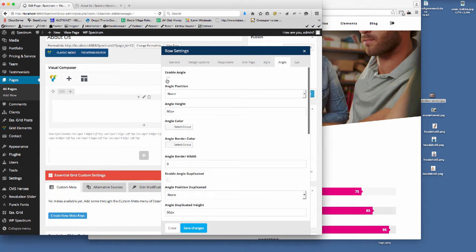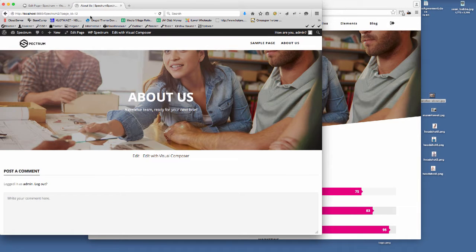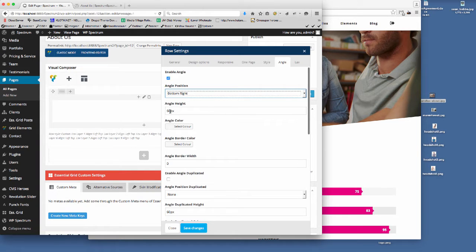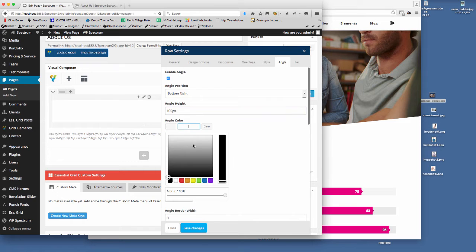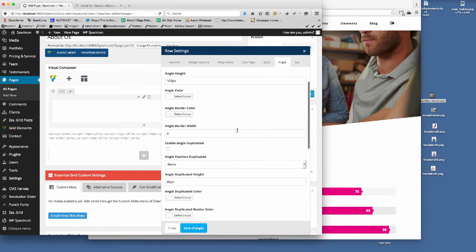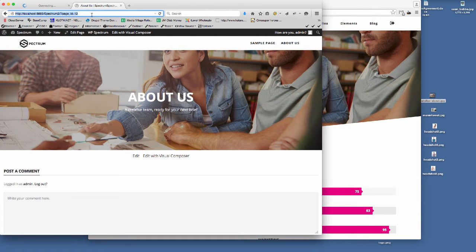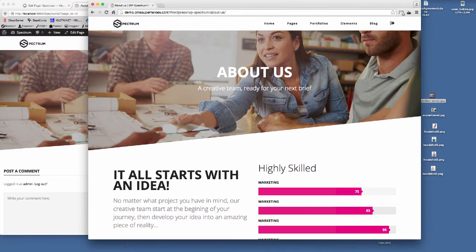So we'll go to angle, we want to enable angle position, angle option 1, and we're going to say this is in the bottom right because we're editing the angle in the bottom right hand corner of the row, which is down here. So we're in bottom right, the angle height we're going to set to 100, and the colour is going to be white because the row underneath that is white, so we need it to look as though it's going to be fully white. So that is set there. We can put a border on if we want, but there's nothing on there, so let's update that. So if we refresh that page now, you'll see the angle come in there. So we're starting to build this page up.